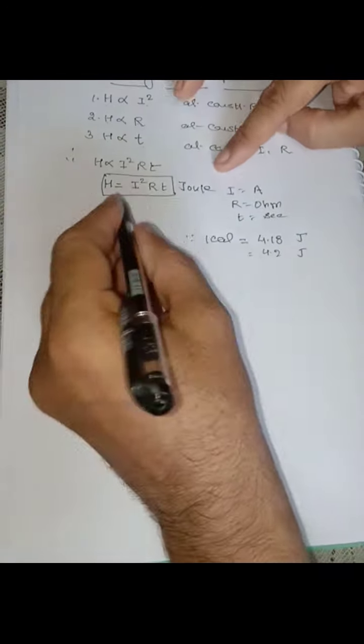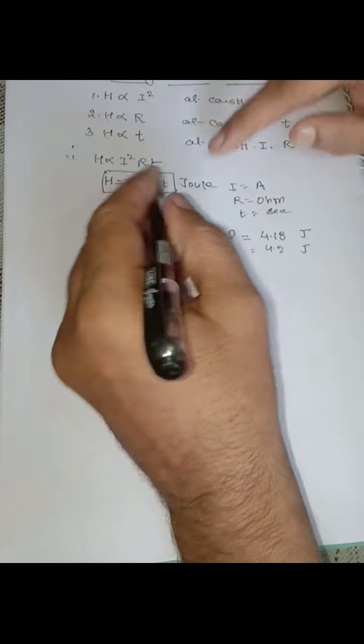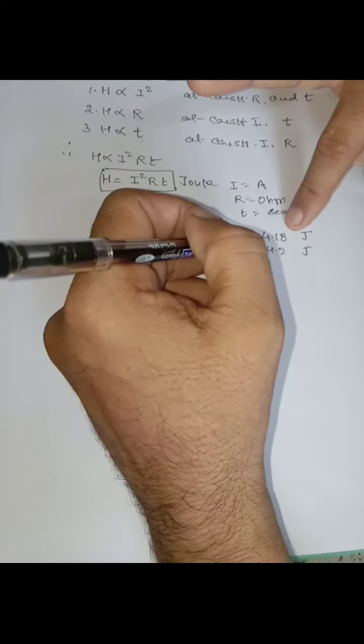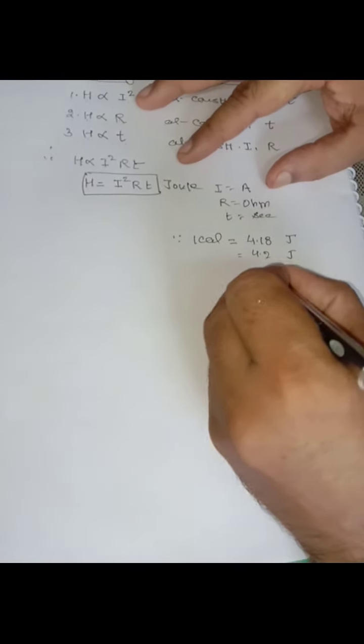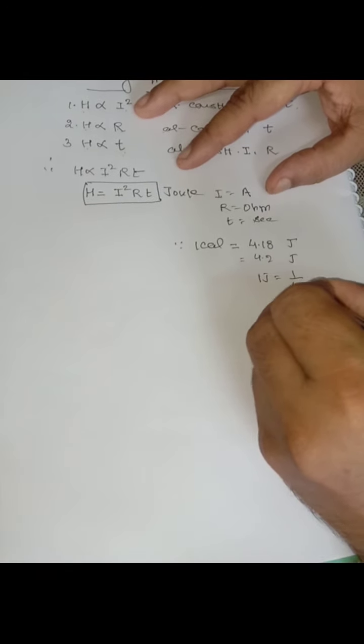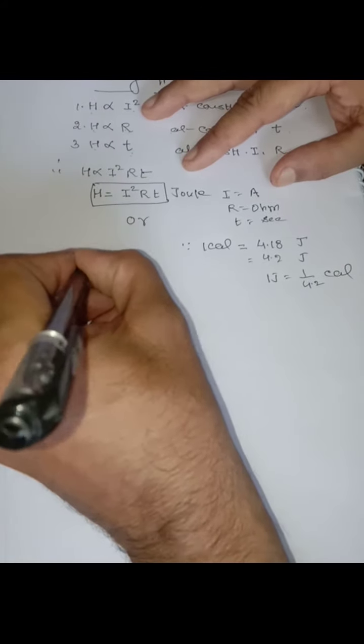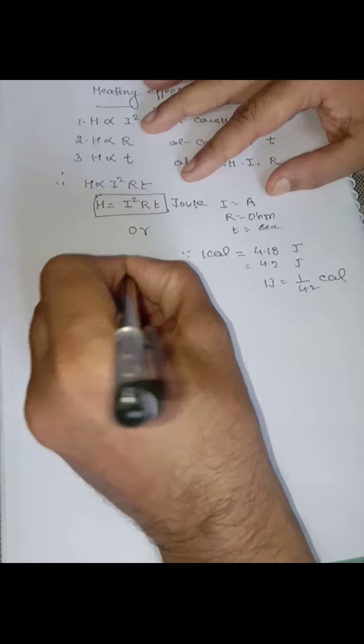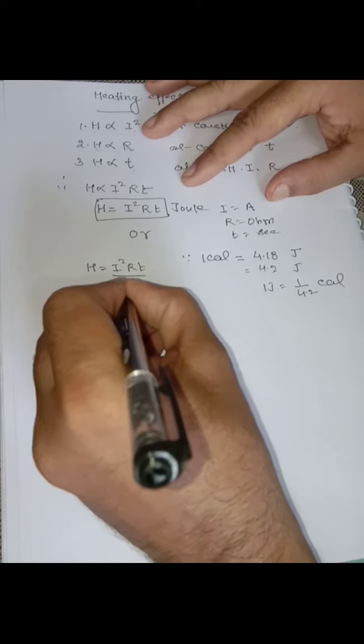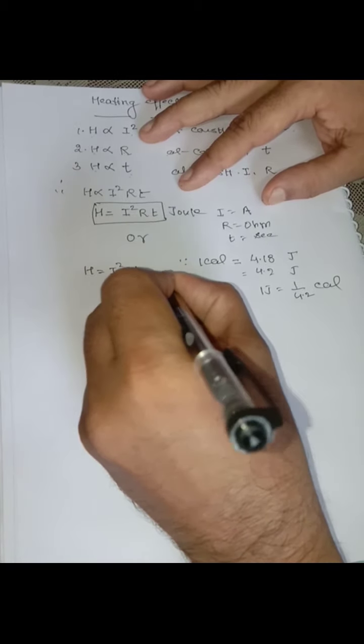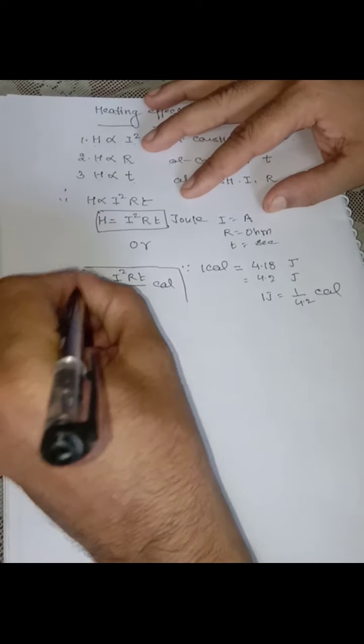So how can we convert joule into calorie? Divide joule by 4.2, then it changes into calorie. So 1 joule is equal to 1 upon 4.2 calorie, or you may write H is equal to I squared R t upon 4.2 in calorie. So this is the produced heat.